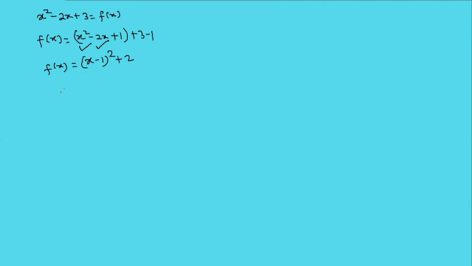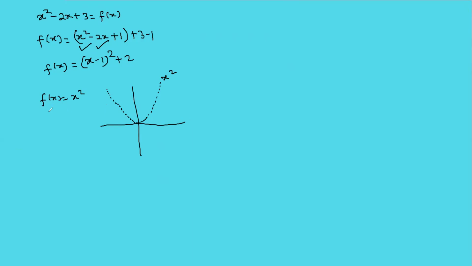Okay. Now first I will plot the graph of x square. So what is the graph of x square? Right? This is the graph of x square.